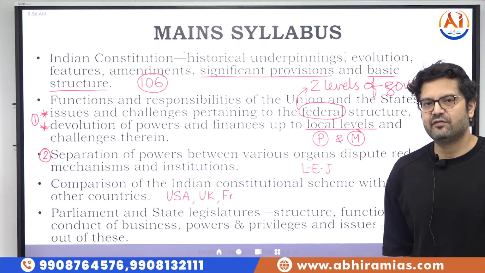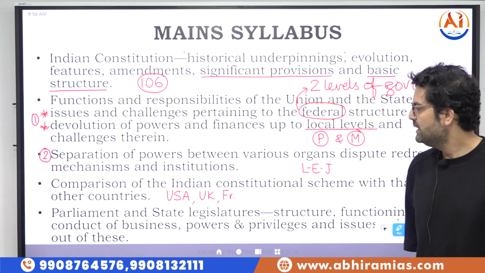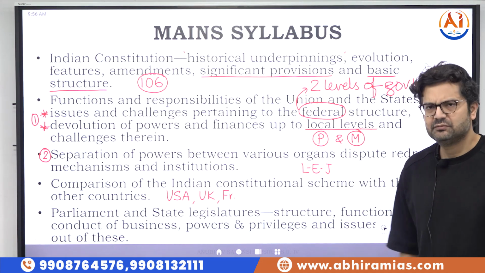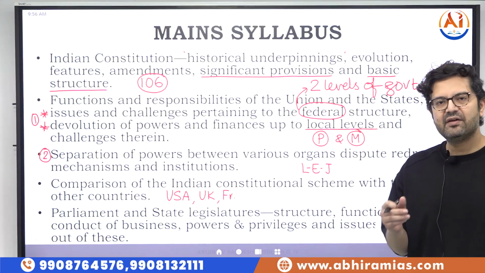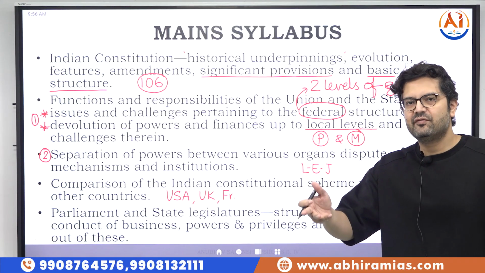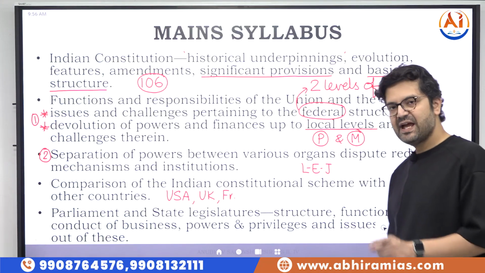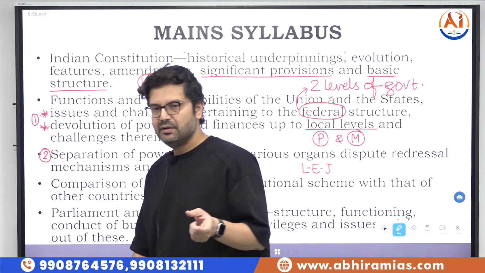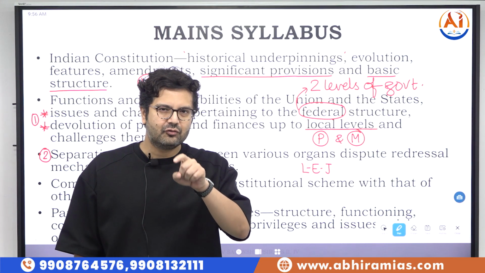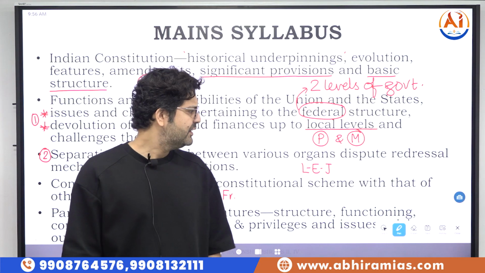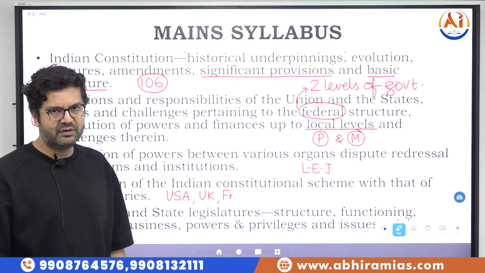Now in these three countries, we have three different forms of government. In USA, we have a presidential form of government. In UK, we follow a parliamentary form of government. And in France, we have a semi-presidential form of government, also called dual executive, where we have the PM and the president. But the point of difference from India is that the president also has real powers in France. So with these three, we can compare various facets of the Indian rule book with those rule books.